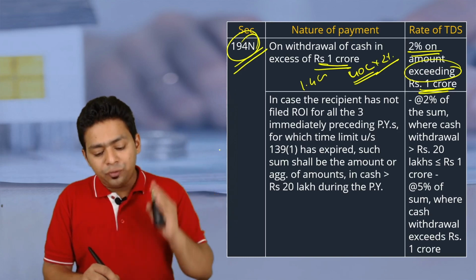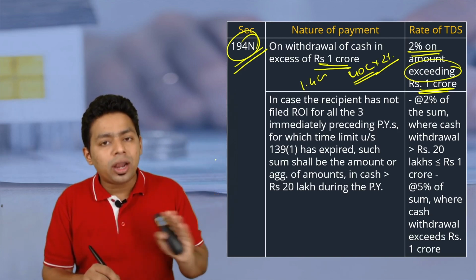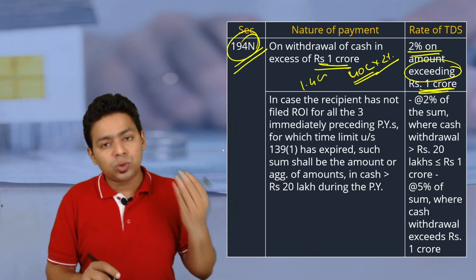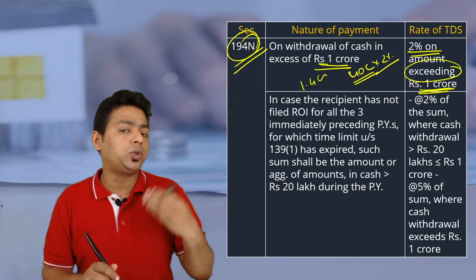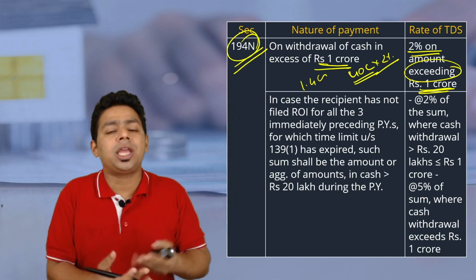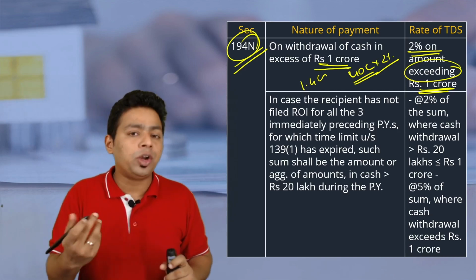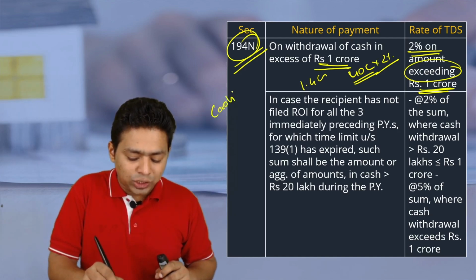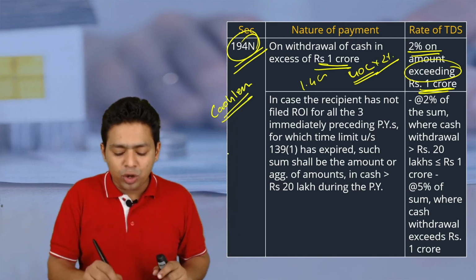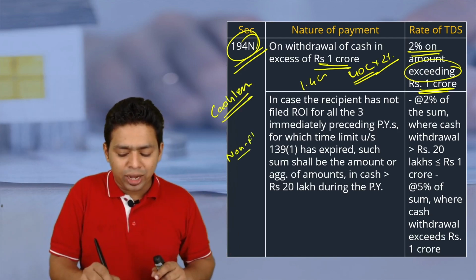So in 194N, you are not earning income. Usual understanding is whenever a person earns income, he has to be exposed to the TDS obligation. Here you are withdrawing your own money from your bank account. We are asking why are you withdrawing money? Don't withdraw money. We are encouraging a cashless economy, so why do you withdraw money in cash? Don't withdraw.